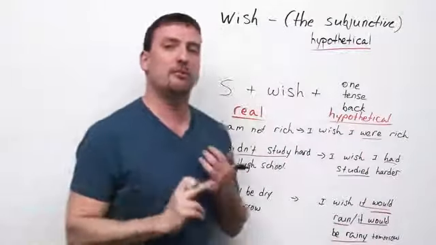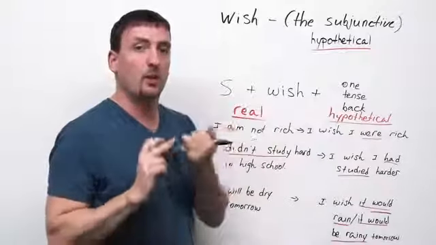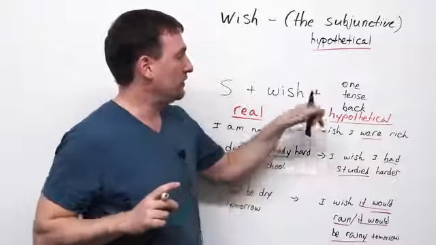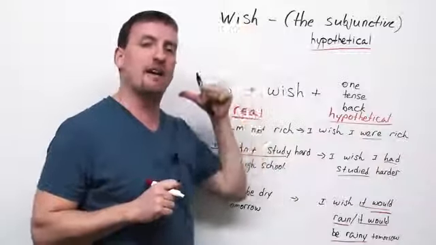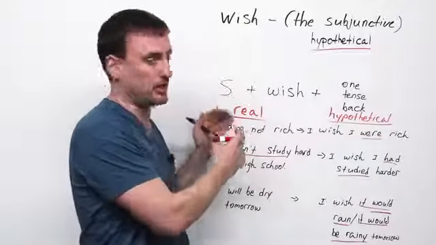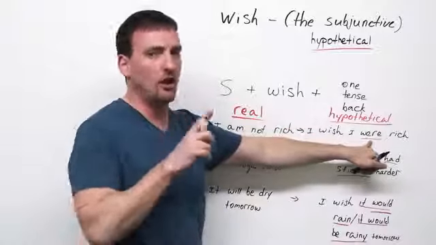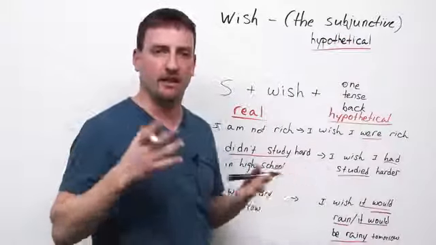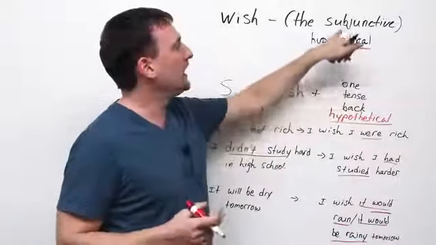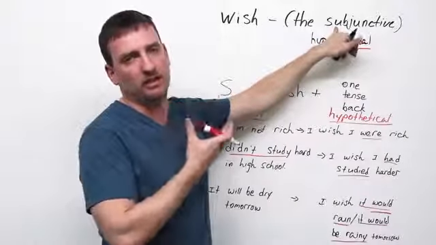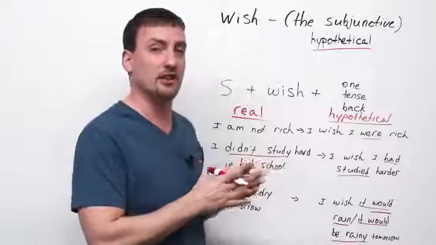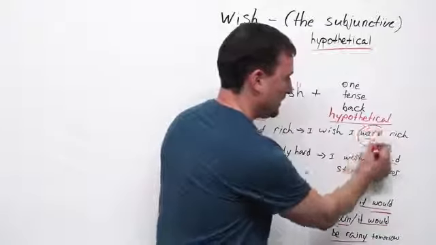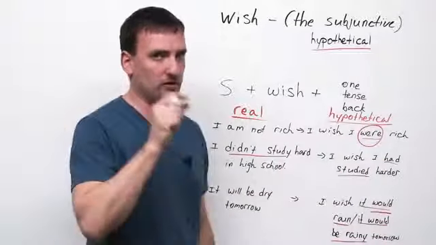So again, two very important things to remember about using wish. One, anything you say with the wish verb is not real. Two, anything you say with the wish verb, you're going back one tense from the real situation. And always remember, were, not was. Okay? That's the main thing. So some of you will be taking whatever test you're taking, IELTS, TOEFL, TOEIC. The subjunctive. This is a very common question on any test that has a grammar section. It's almost guaranteed you'll have one question about wish. And this especially is what they are going to be testing you on. The were, not the was.